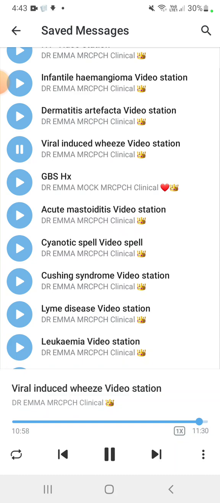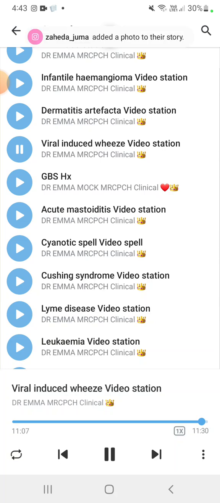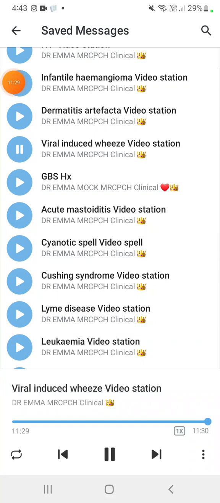If improved, we discharge. When discharging, we give the mother advice on how to use the inhaler, spirometry, and the signs of the child deteriorating or life-threatening asthma. The local community nurse will be contacted. For treatment, we give a short-acting beta agonist salbutamol inhaler for 2 to 5 days, a steroid, montelukast, and ipratropium bromide. So this is all about viral induced wheeze. Thank you.